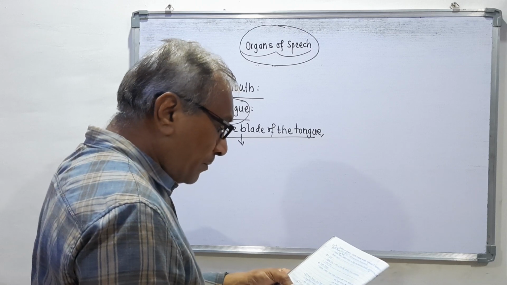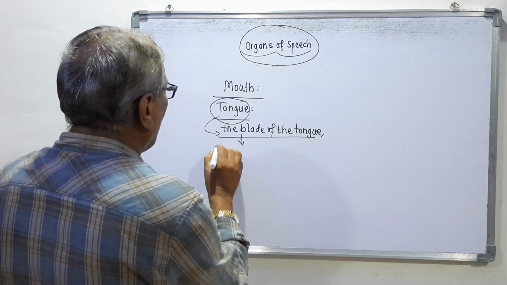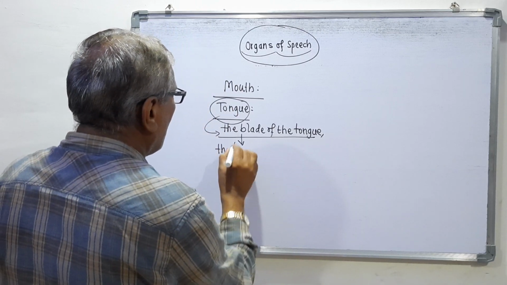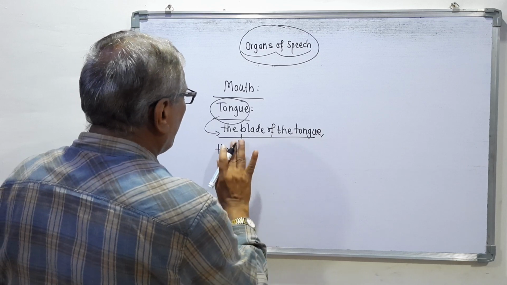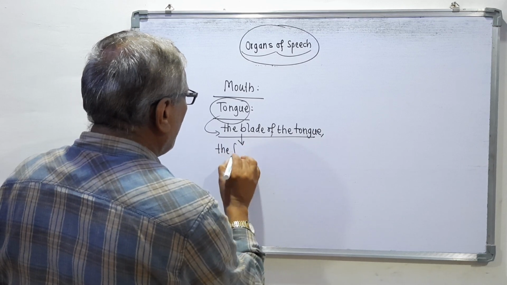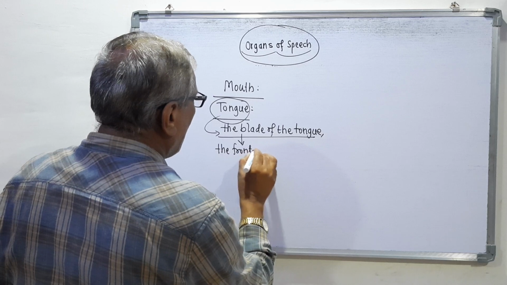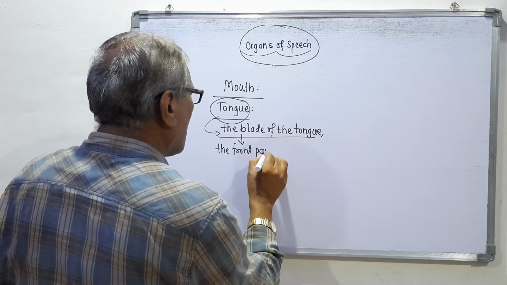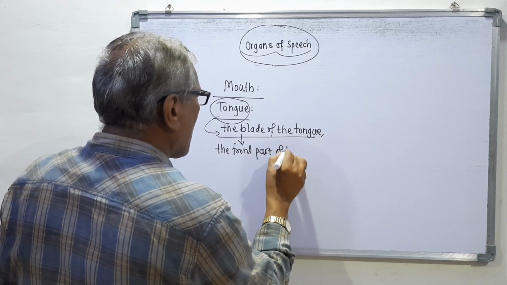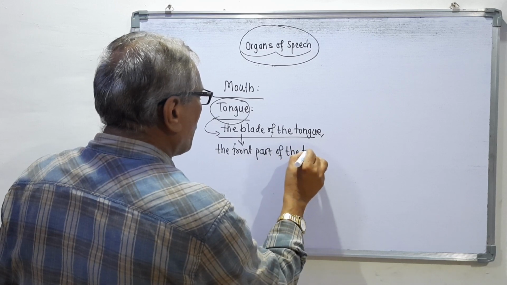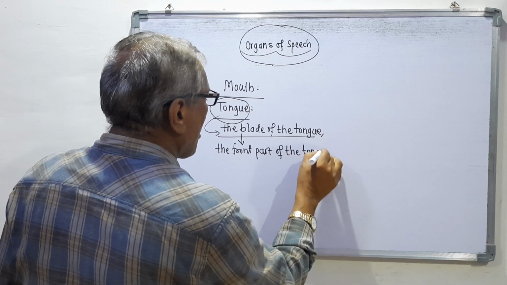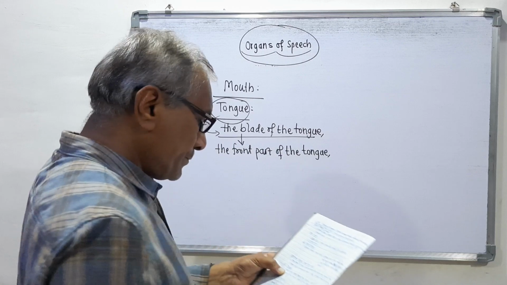the front part of the tongue, this is the part.